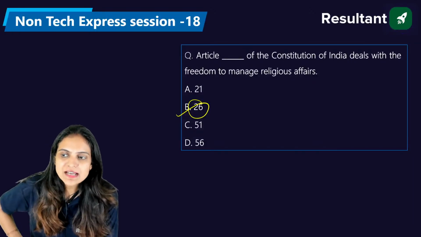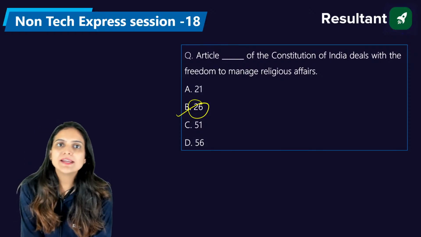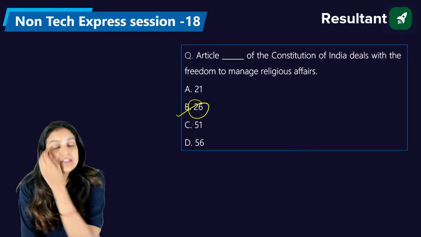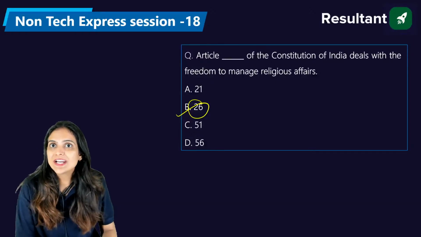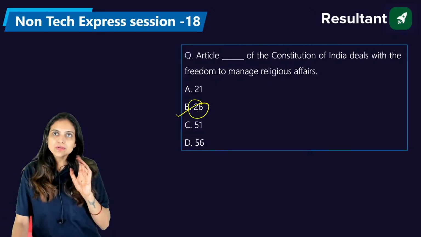Okay, if I am asking you for a donation for my Bappa celebration or the Ganesh Chaturthi celebration, are you bound to provide me that donation or not? Are you getting my point?